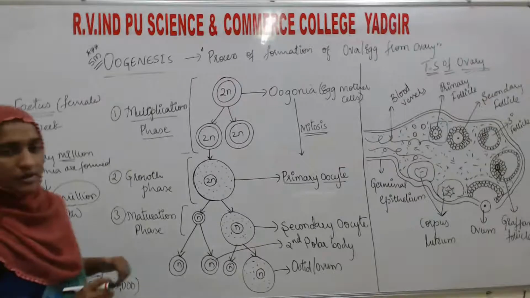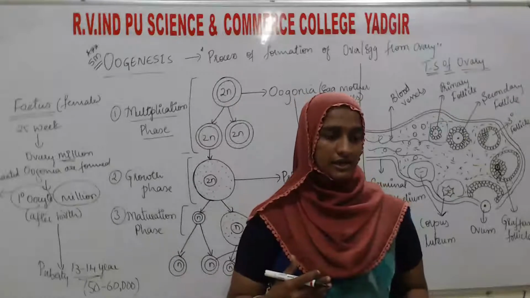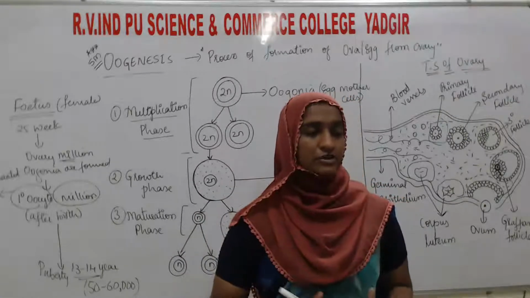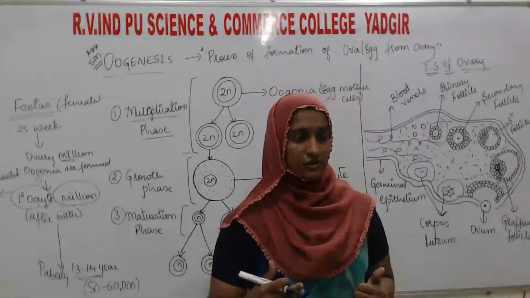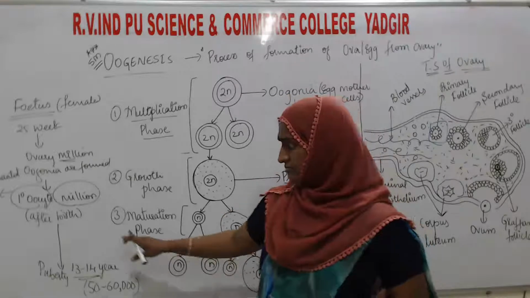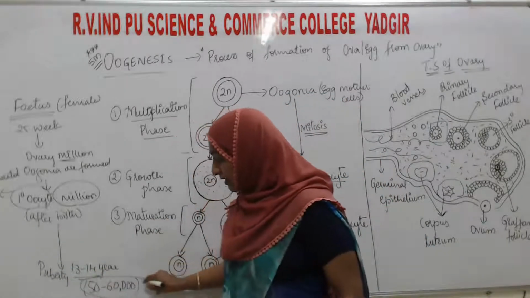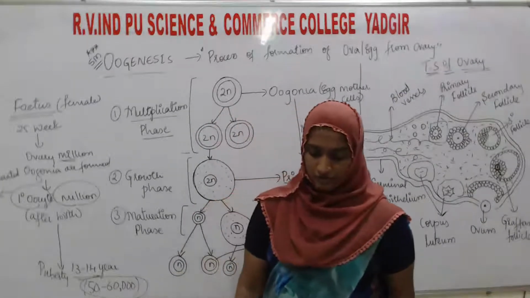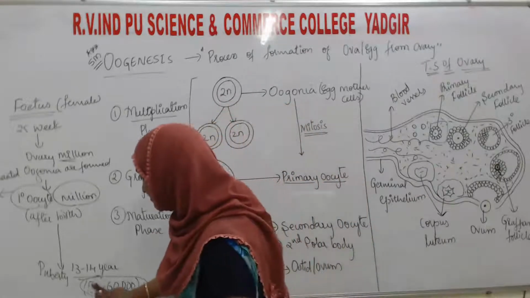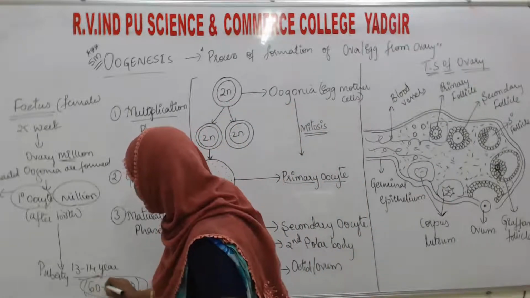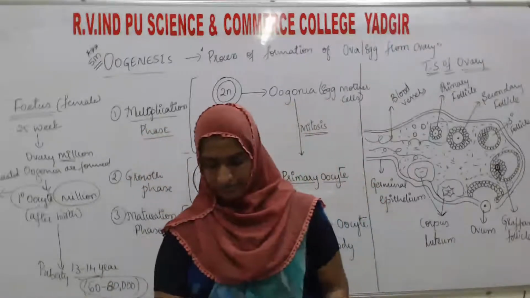What happens here? The primary follicles or primary oocytes start to degenerate from birth till the puberty stage, that is 13 to 14 years of age. How many primary oocytes will remain? It will be 60 to 80,000. This much only will be remaining.